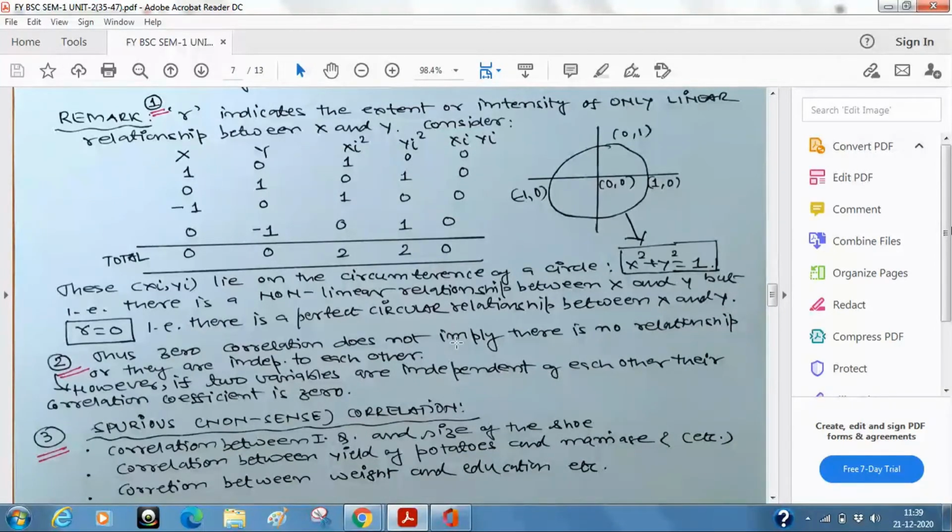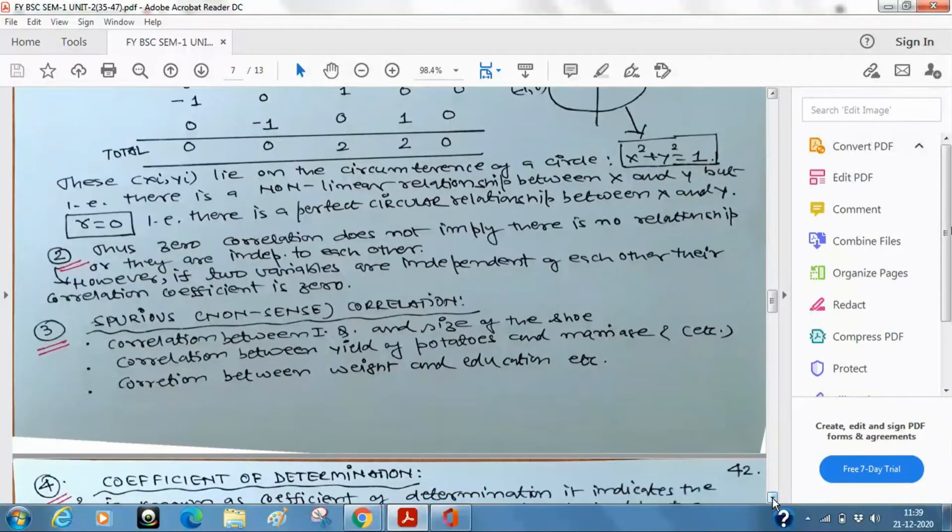Doesn't matter. So this is just an academic interest. There may be so many examples from real life where you are talking about nonsense. What is this? But we can talk about it mathematically. अगर आप mathematical jargon की बात करें या calculation की बात करें तो कर सकते हैं. But it should make some sense. So that is just one remark.